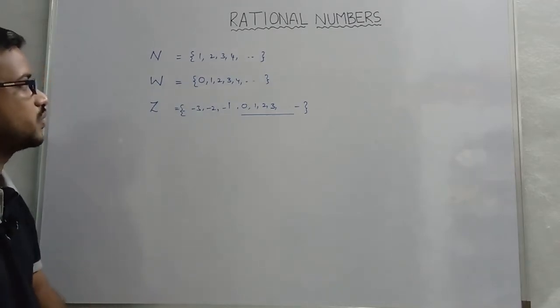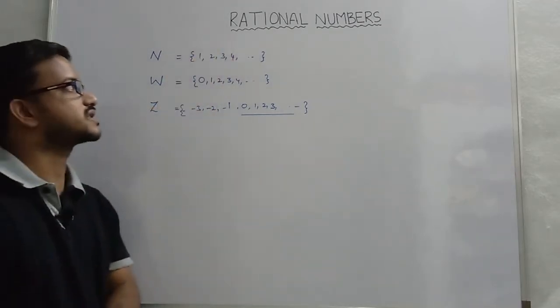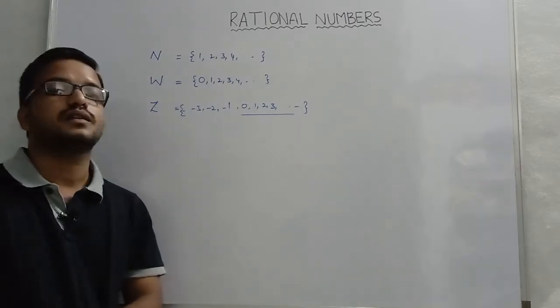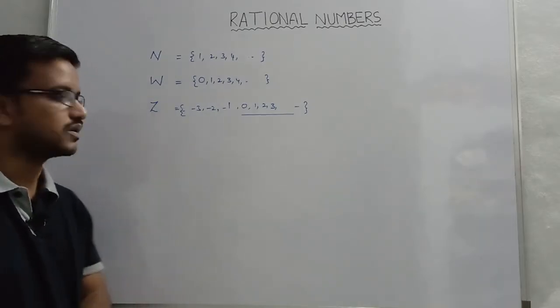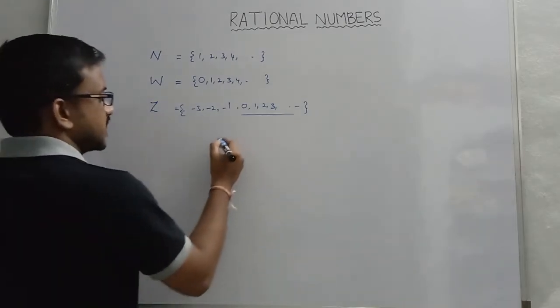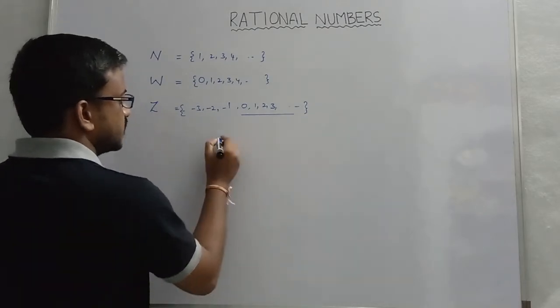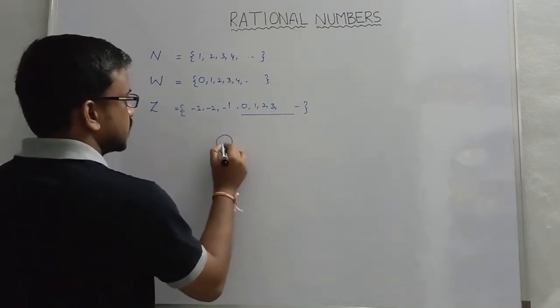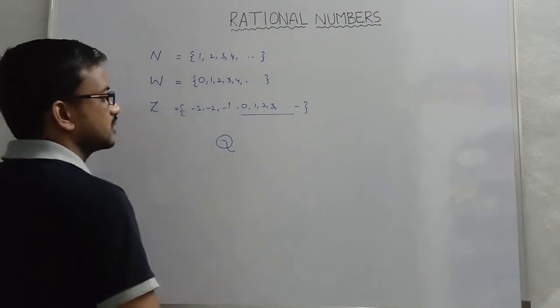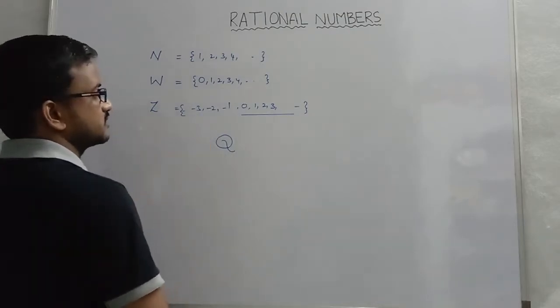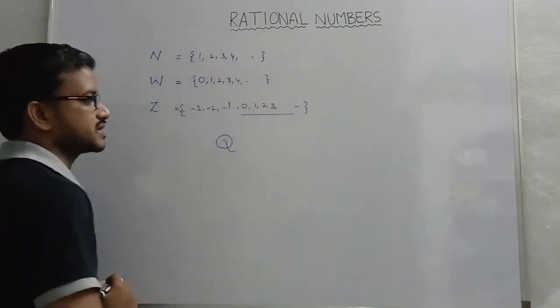Now we come to a new system, that is rational numbers. Generally we use the letter Q to denote the set of rational numbers.